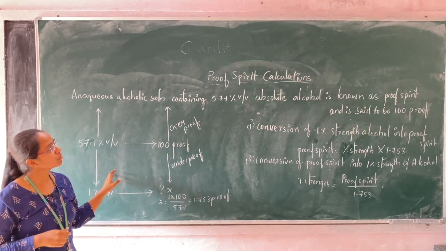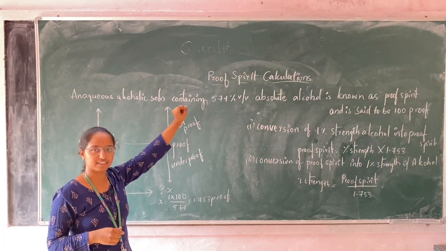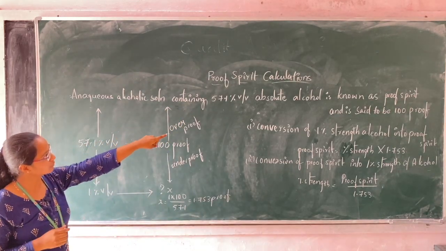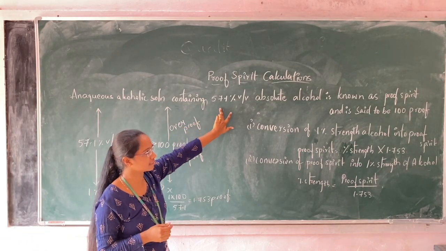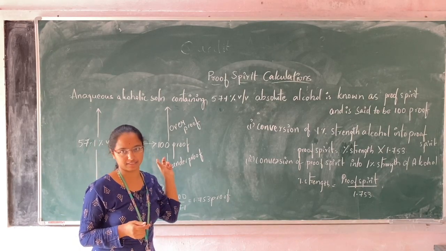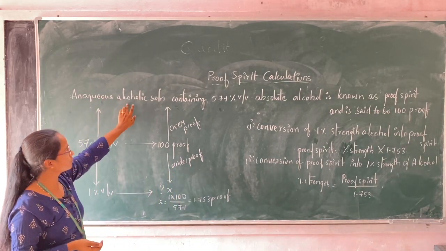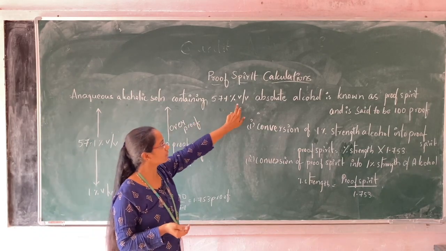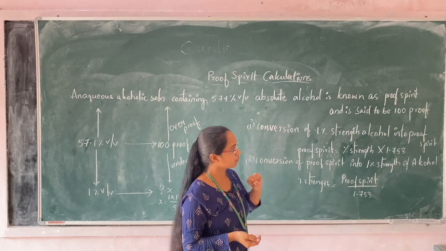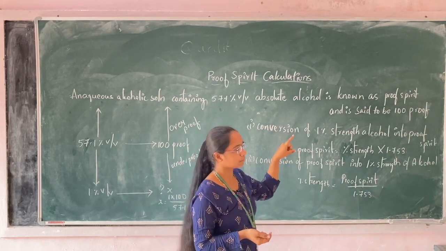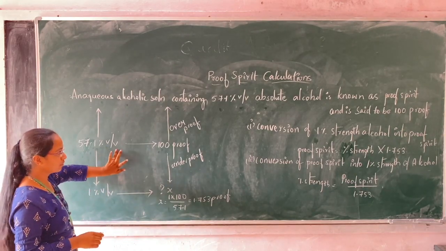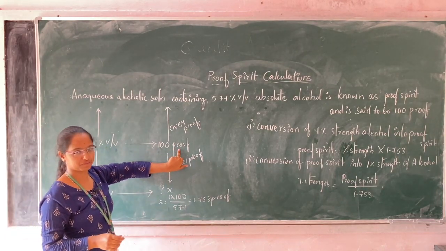In this session, I am going to discuss proof spirit calculations. The introduction and reason for taking 57.1% weight by volume alcoholic strength as 100% proof was discussed in the previous video. An alcoholic solution containing 57.1% weight by volume absolute alcohol is known as proof spirit and is said to be 100% proof. 57.1% volume by volume is taken as 100% proof.